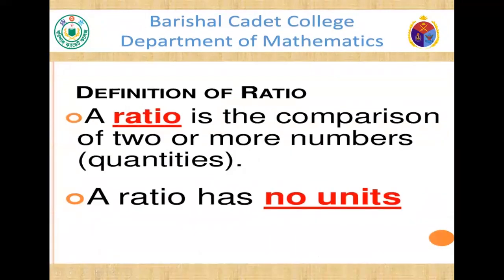First of all, we will know the definition of ratio. A ratio is the comparison of two or more numbers or quantities. Since they are the same kind of quantities, a ratio has no units.